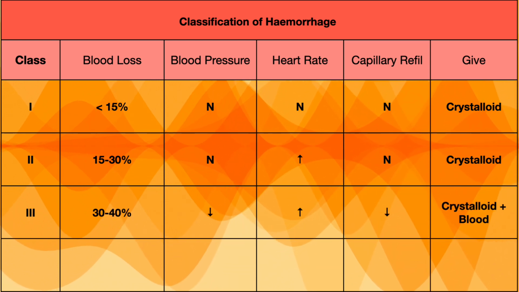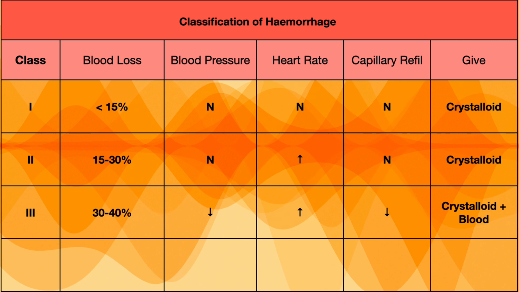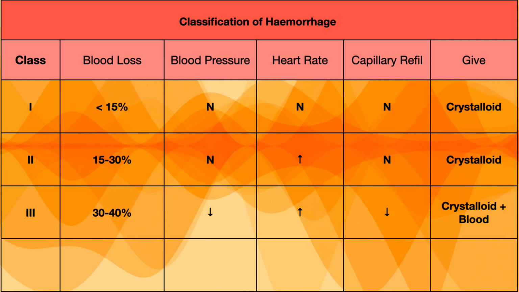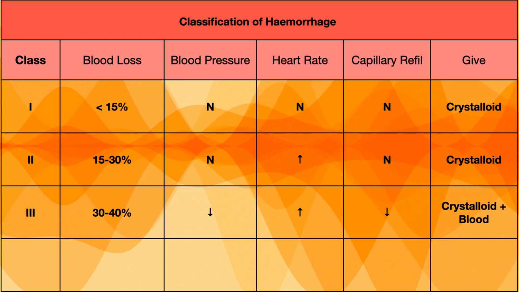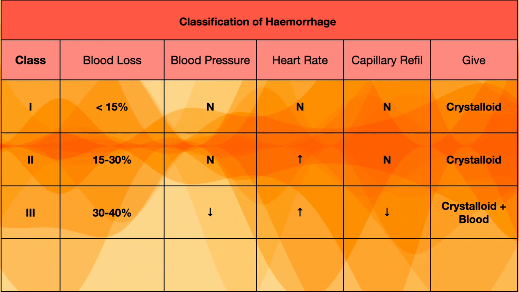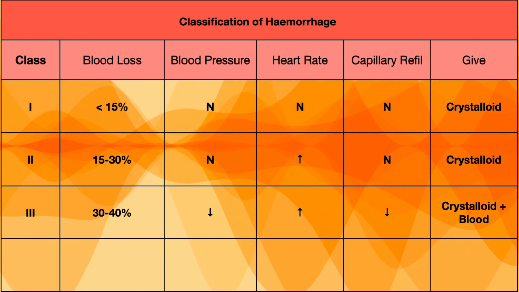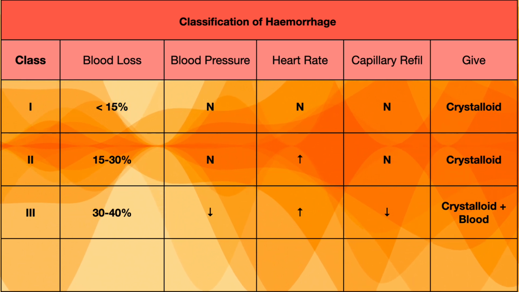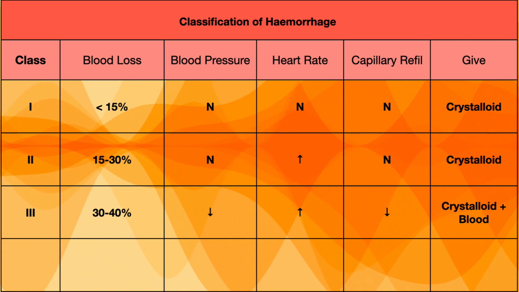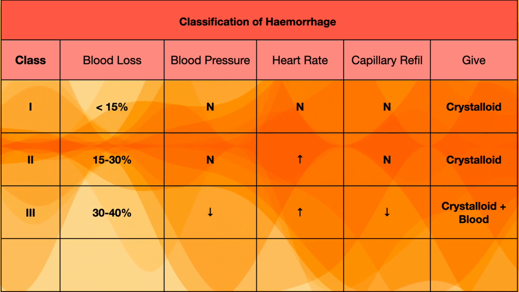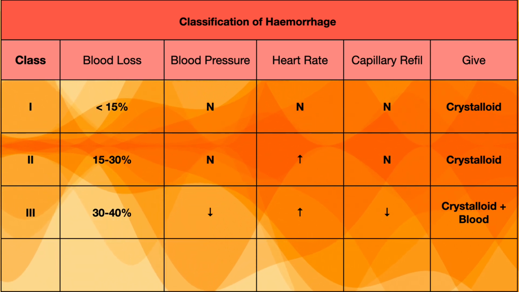Then there is class 3. In class 3 there is a blood loss of 30 to 40% and there will be low blood pressure, there will be tachycardia, and capillary refill may be low in this situation. So whenever the blood loss is around 30 to 40%, blood pressure will be affected. If there is hypotension, we should be worried and we should consider giving blood along with crystalloid.